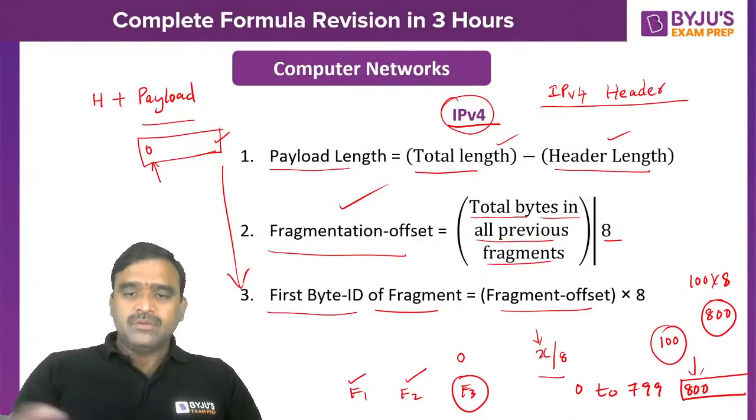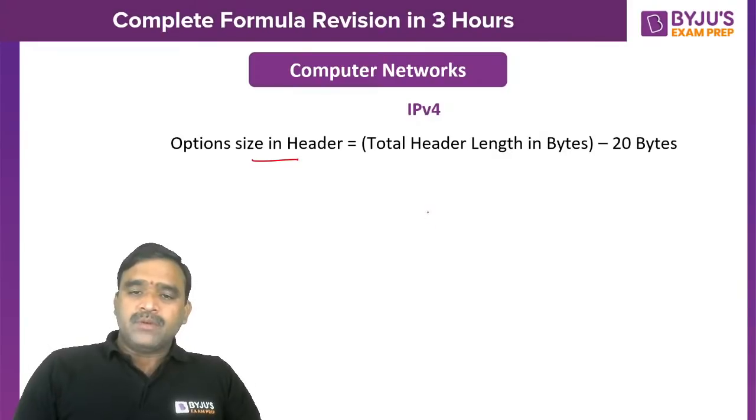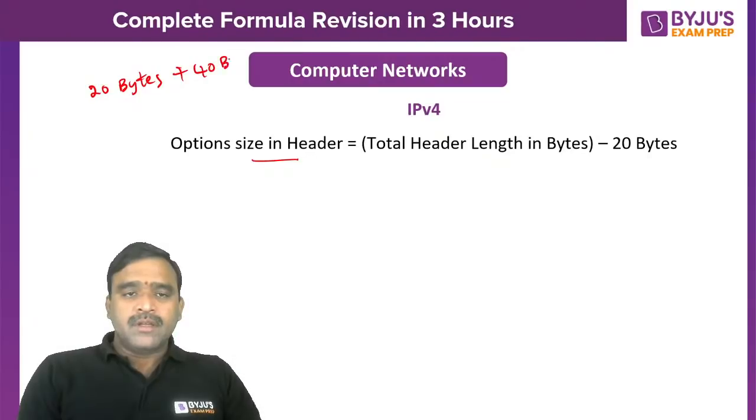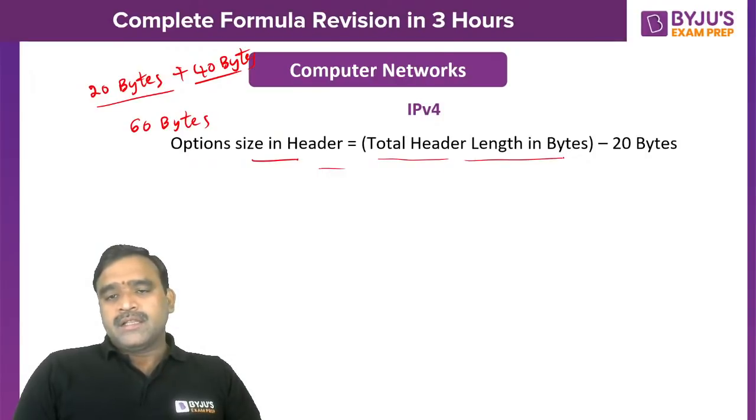Now coming to some of the important points, options size in the header. For example, in the IP version 4 header, the compulsory size is 20 bytes, and options are a maximum of 40 bytes. So including the compulsory fields and options, the maximum size of the header is 60 bytes. If you want to know how many option bytes are there in the header, take the total header length in bytes minus 20 bytes, because 20 bytes is compulsory. There are 5 words actually, and every word is 4 bytes. That's why it is taken as 5 into 4. 20 bytes is the compulsory field.